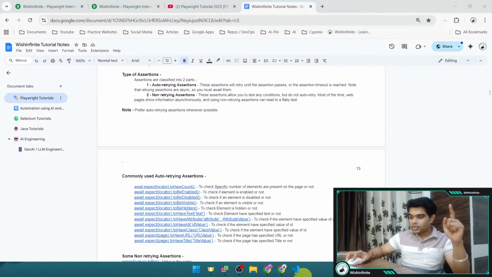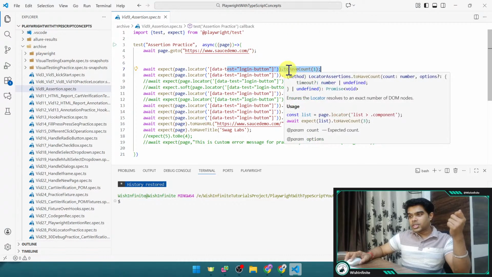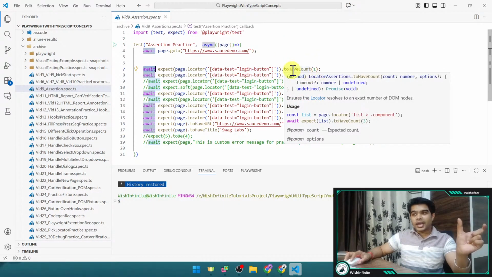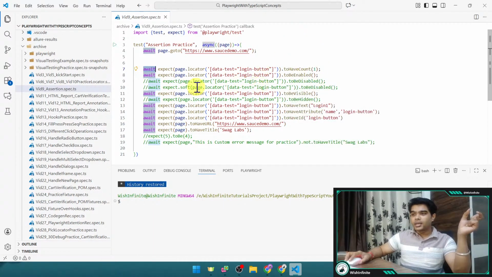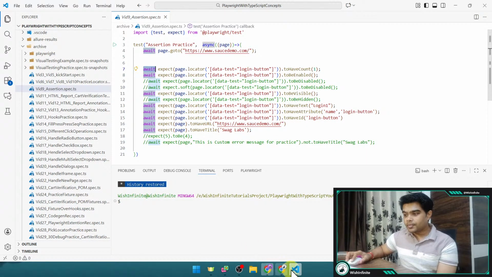And there is one more thing, previously also I have told you multiple times, that you can simply mouse over such methods, and you should be able to see that if that particular method is written in the promise, then you need to use the await keyword with that particular method. And if you are using await, this anonymous method should be async, right? You will have to use the async keyword, then only you will be able to use await inside that particular test, right?